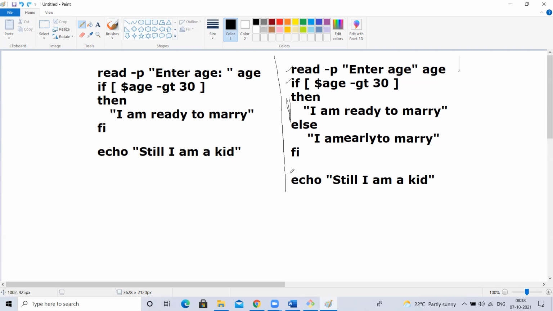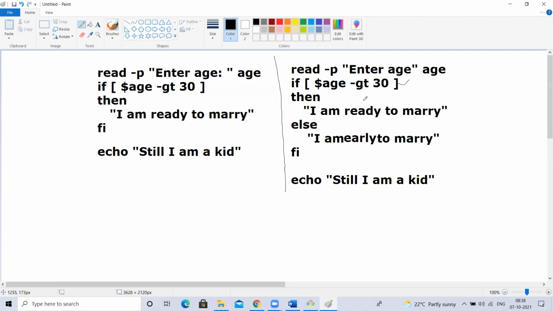Good. Now you remember one rule in if else condition. If is a condition, else is not a condition. This else is not a condition. I am not saying that it has to print when this condition holds. No, this is the condition. If this condition is satisfied, it will execute. Else will be executed only when this condition is not satisfied. It will not check whether you are passing this or something else. If this condition is satisfied, it will print this. If not satisfied, the else case.